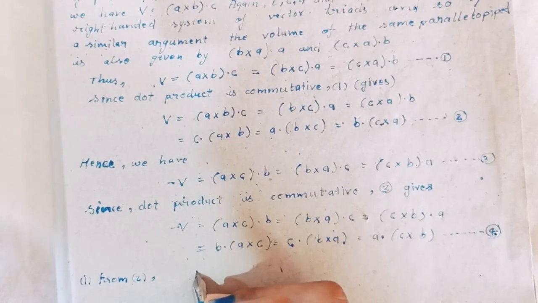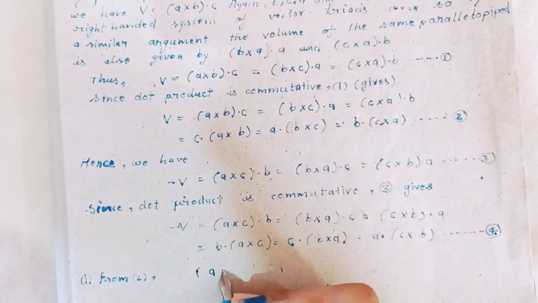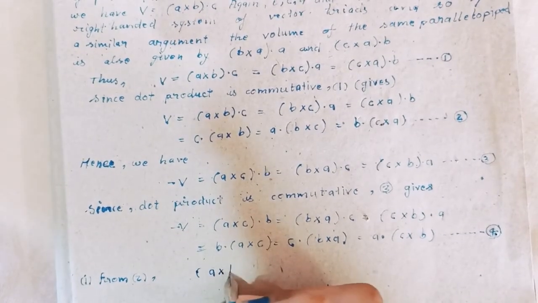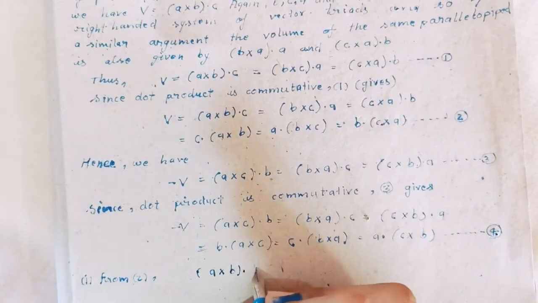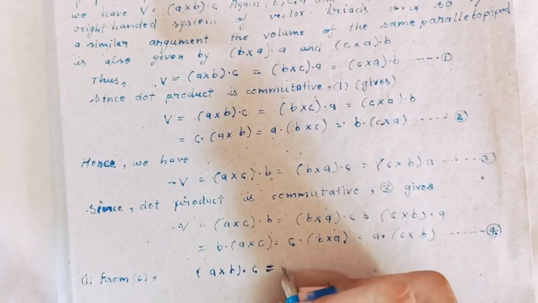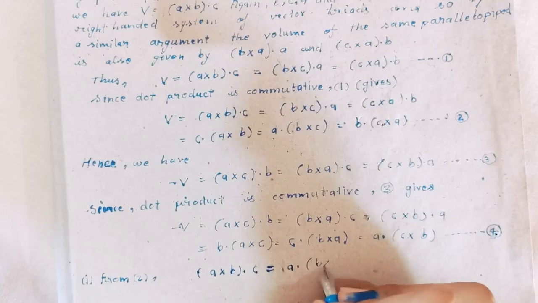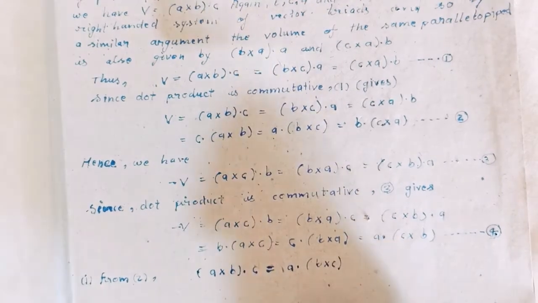How? From second, A cross B dot C equals A dot B cross C. How?